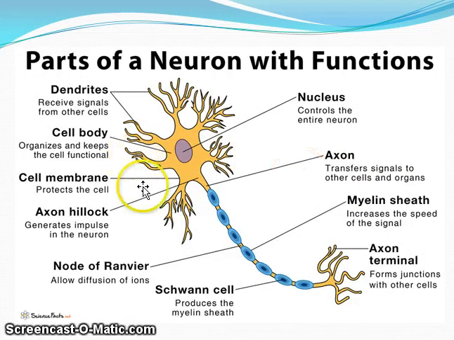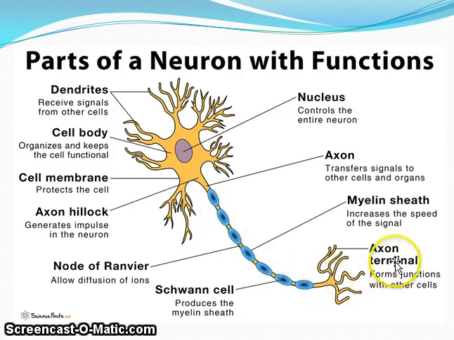See, over here in the image, what we have studied till now. That one is the myelin sheath, which forms the major part of the PNS and is covered by the Schwann cells. Schwann cells are useful for the production of the myelin sheath. Then what we have studied, that is the node of Ranvier. The nodes of Ranvier are the gaps over here, and that allows the diffusion of the ions. And then the axon hillock. It is useful for the generation of impulses in the neuron, and it is part of the cell body itself. From here, the formation of the axon begins.